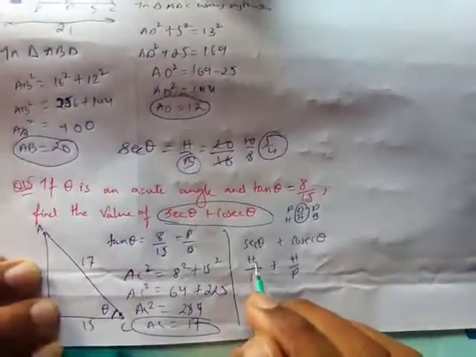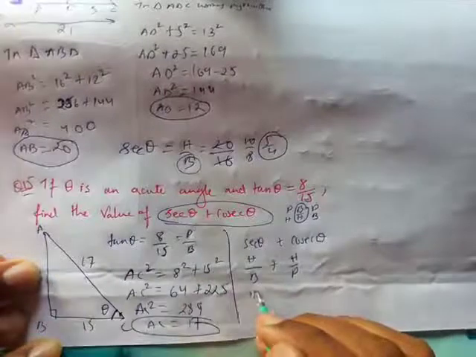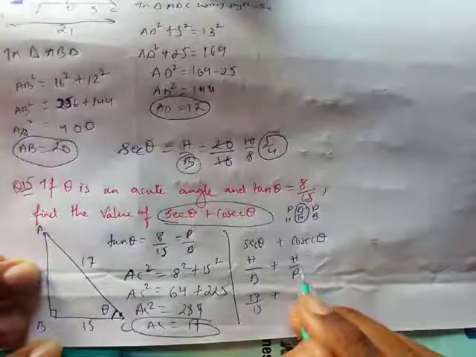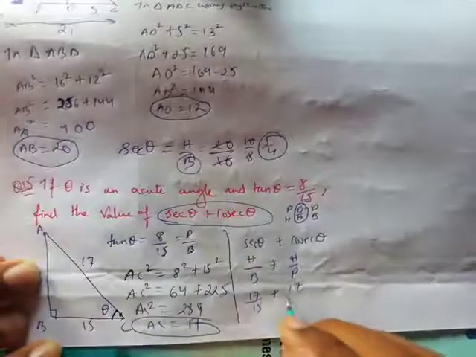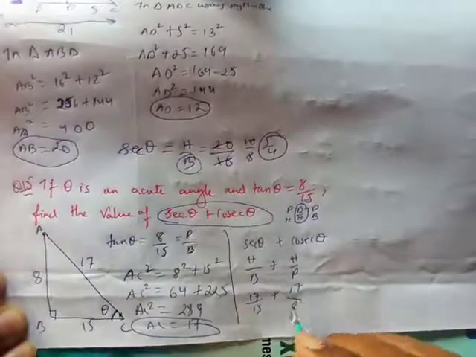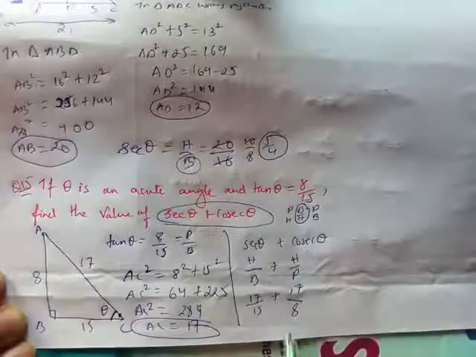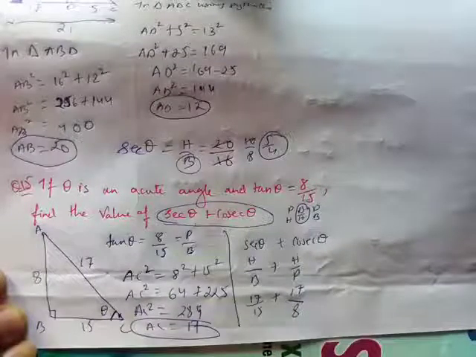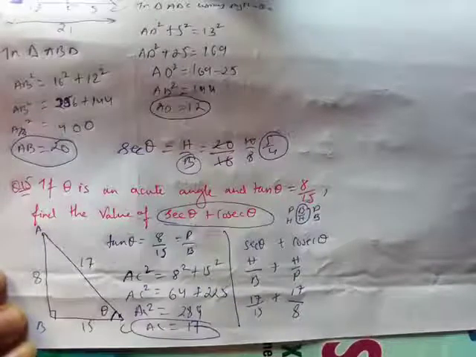So what is hypotenuse for me? Hypotenuse is 17 over base is 15, plus hypotenuse is 17 again, and perpendicular is 8 for me. Is that okay? And then I'll add both of them by finding the LCM and all, and I'll get my answer. That's how you do these questions.